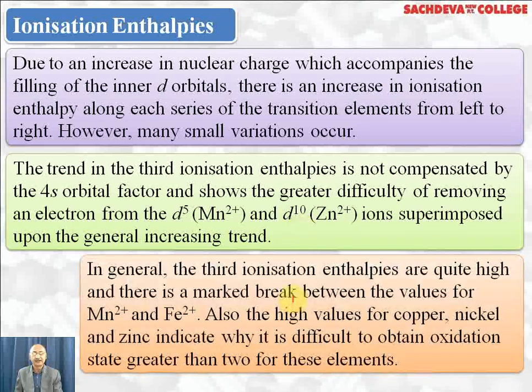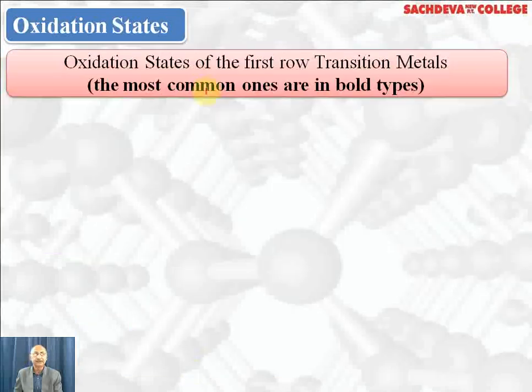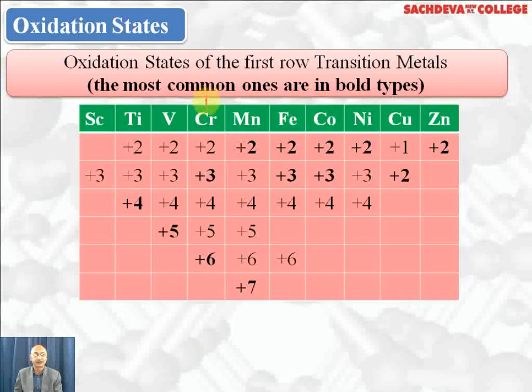In general, the third ionization enthalpies are quite high and there is a marked break between the values of Mn+2 and iron +2 because Mn+2 is quite stable. Ferrous is not stable. It readily changes to ferric, and ferric has 3d5, which is more stable. The high values for copper, nickel and zinc indicate that it is difficult to obtain an oxidation state greater than 2 in these cases. Their +2 oxidation state is quite stable and +3 is unstable in nickel and not formed in copper and zinc. Let's take up oxidation states of the first row of transition metals.